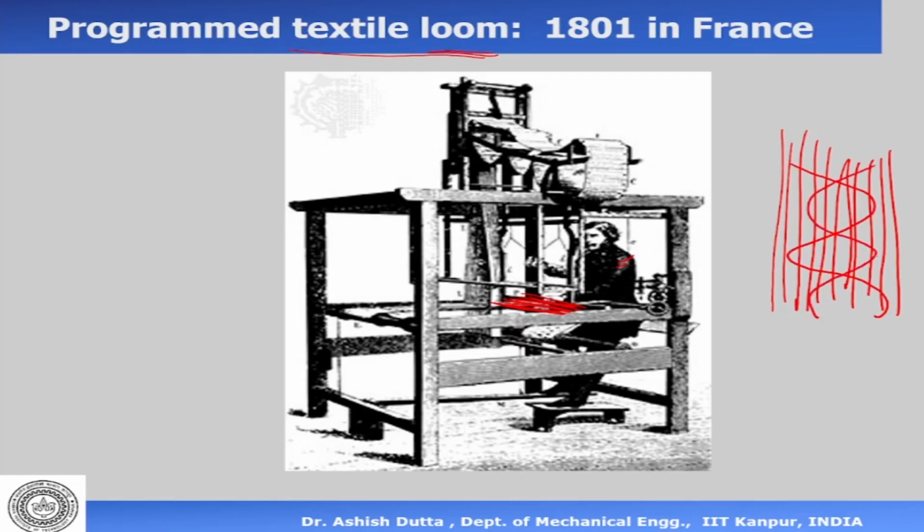Okay, and that is how the designs are made on the fabric. And how is that done? So there is a lever which is pulled and which changes the position of this thread in between these threads. Okay, and that is how the fabric design is made on fabrics.